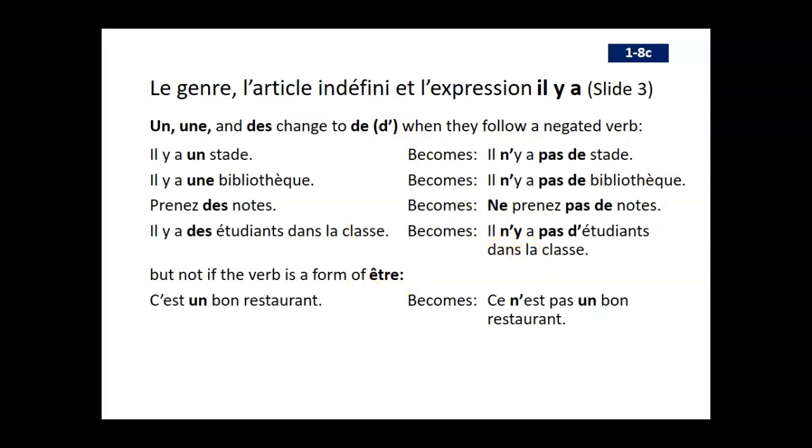So, il y a un stade becomes il n'y a pas de stade. Il y a une bibliothèque becomes il n'y a pas de bibliothèque. So it's just important to remember the relationship between il y a and the indefinite article and how that gets transformed from the positive form to the negative form.